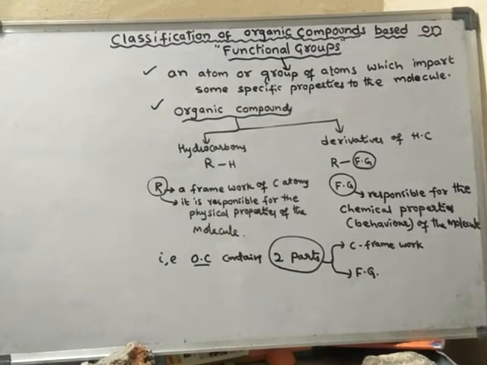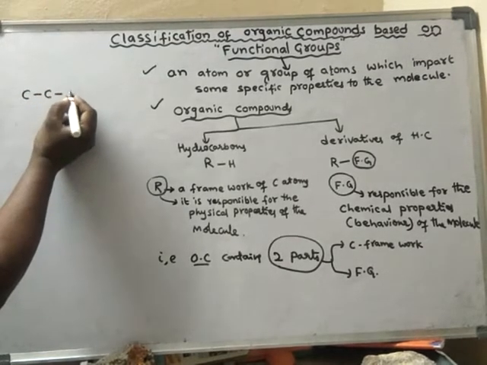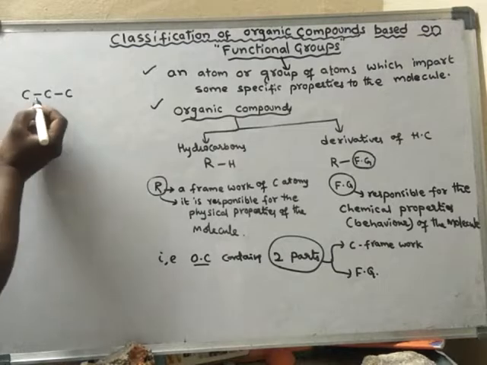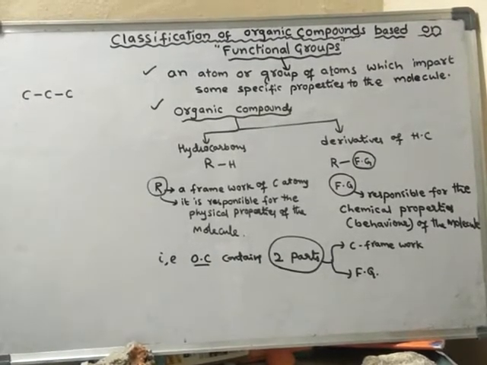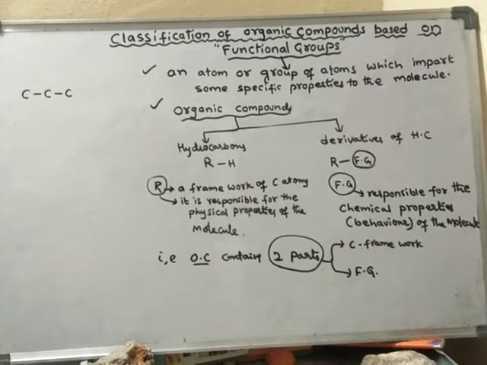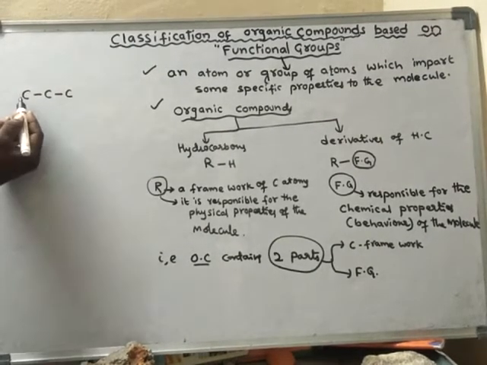For example, suppose this is a carbon chain. Always remember that if I write a carbon chain, each carbon will be associated with a sufficient number of hydrogens.